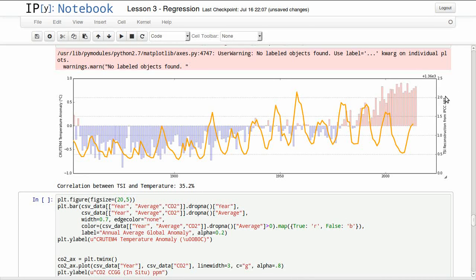I added a different axis for that. So the one on the right is the TSI axis, and the one on the left is for the temperature anomaly. We can see some interesting pattern going on here. You can see a short-term pattern, and you can see kind of a long-term pattern.